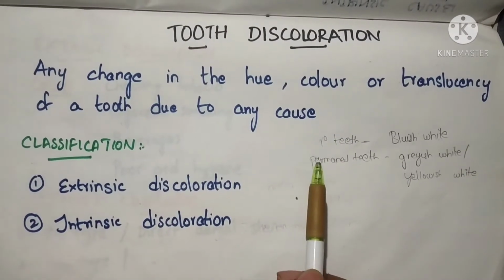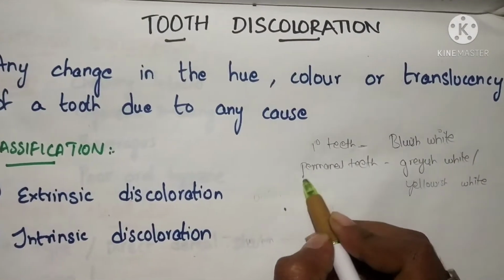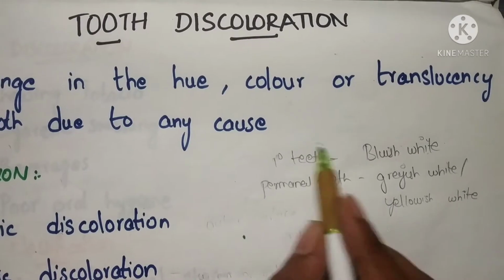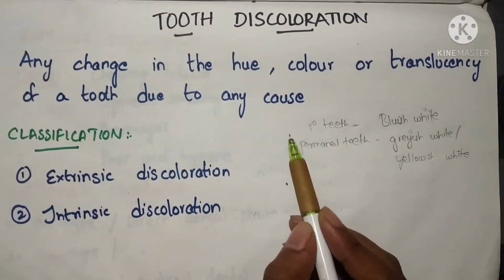So what is the normal color? The normal color of the primary teeth is bluish white, whereas the normal color of permanent teeth is grayish white or yellowish white. So any change of this normal color to another color is called tooth discoloration.